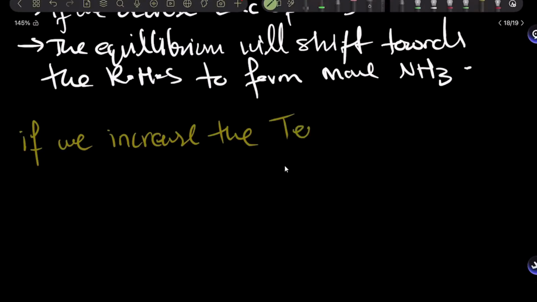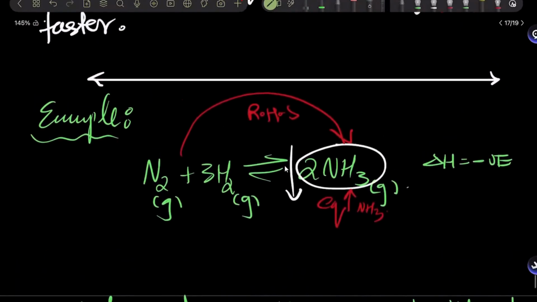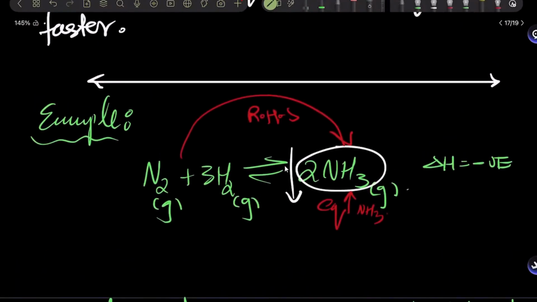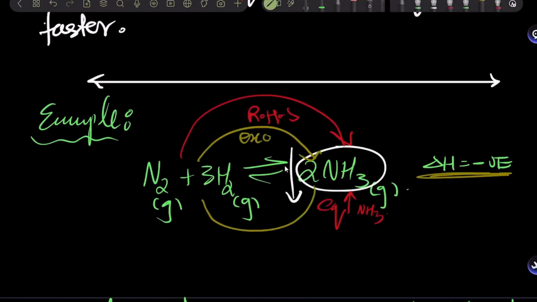Now for temperature, you know the working. What's the working for temperature? You have to label the exothermic and endothermic reactions first, and then see what happens to temperature. So the forward reaction in this case is what? It's exothermic. Exo. Yep. And the backward reaction must be endothermic. In an exothermic reaction, the temperature of the surroundings would be increasing, and in the backward reaction, it would be decreased.